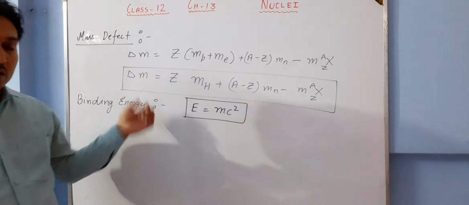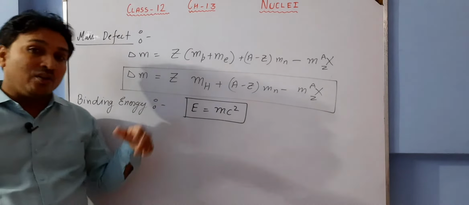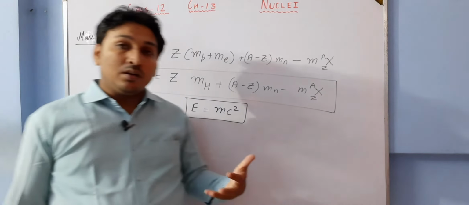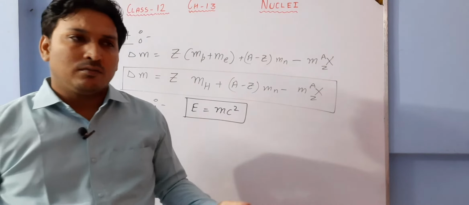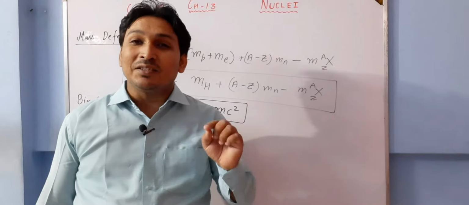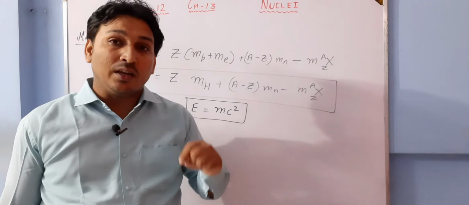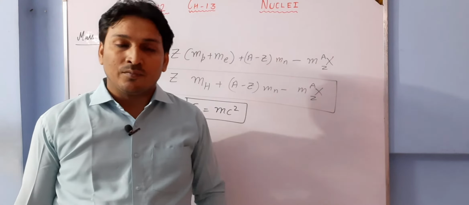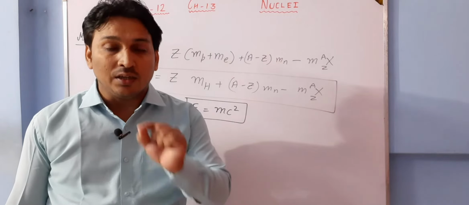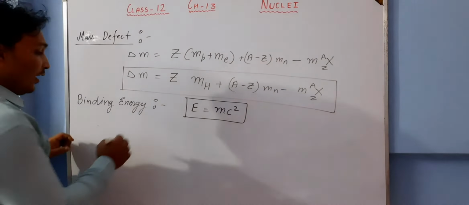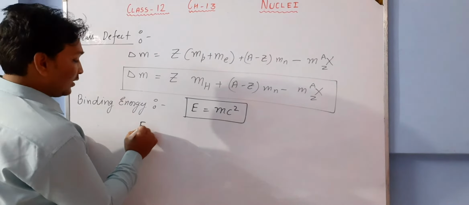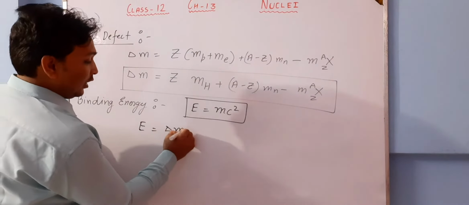So one theory is that this mass does not appear in the form of mass. This mass is actually in the form of energy. And what is that amount of energy? The energy of that mass is delta m into c square.